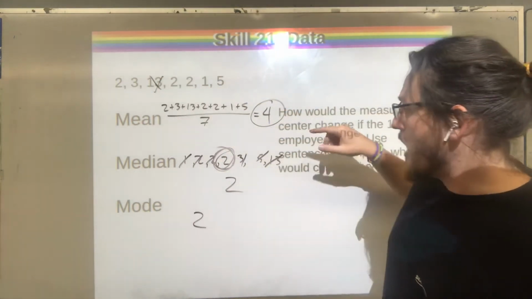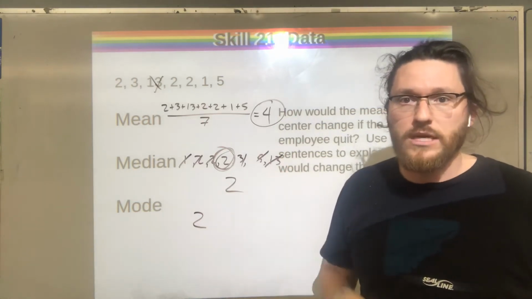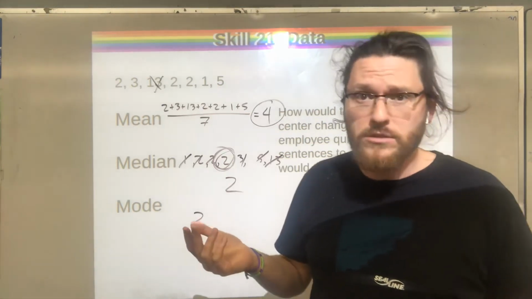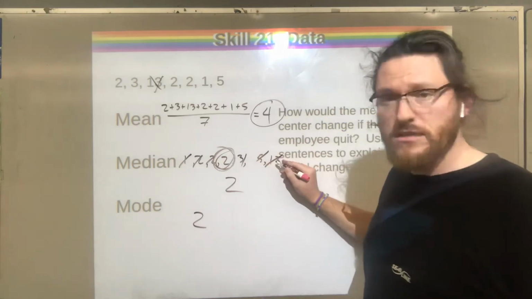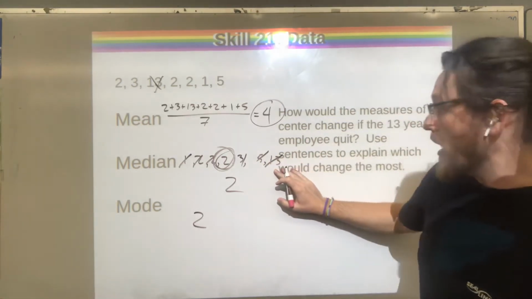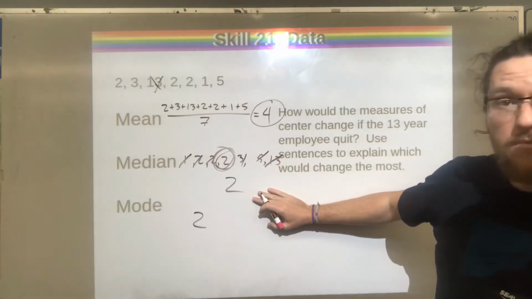Okay, if we look, the mode, right, isn't going to change at all, right? 13 did not show up the most times. 2 showed up the most times. It still shows up the most times if we get rid of 13. Median, same thing. 13 is the first number that we cross off, right? It's the biggest one. It's our outlier. So median actually won't really change very much either. It's still going to be 2.